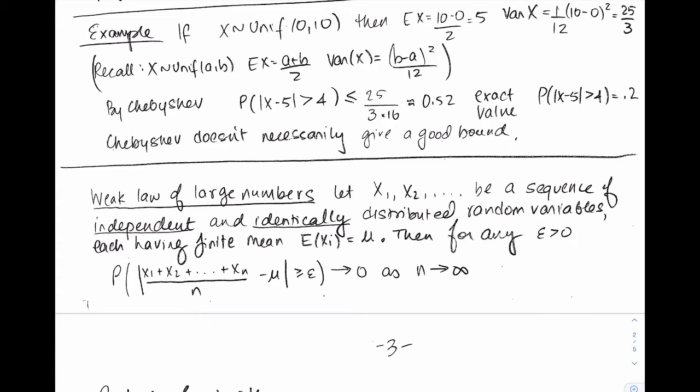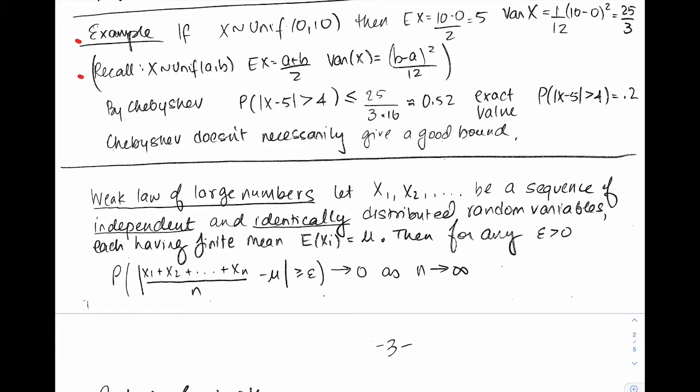random variable x that's uniform 0 to 10. So you know a lot about that. For a uniform (a, b) random variable, the mean is (b plus a) over 2. So you have that the mean is (10 plus 0) over 2, which is 5. And the variance is (b minus a) whole squared over 12. So (10 minus 0) whole squared over 12, that's 100 over 12 or 25 over 3. And that's right here what I said in terms of a and b.